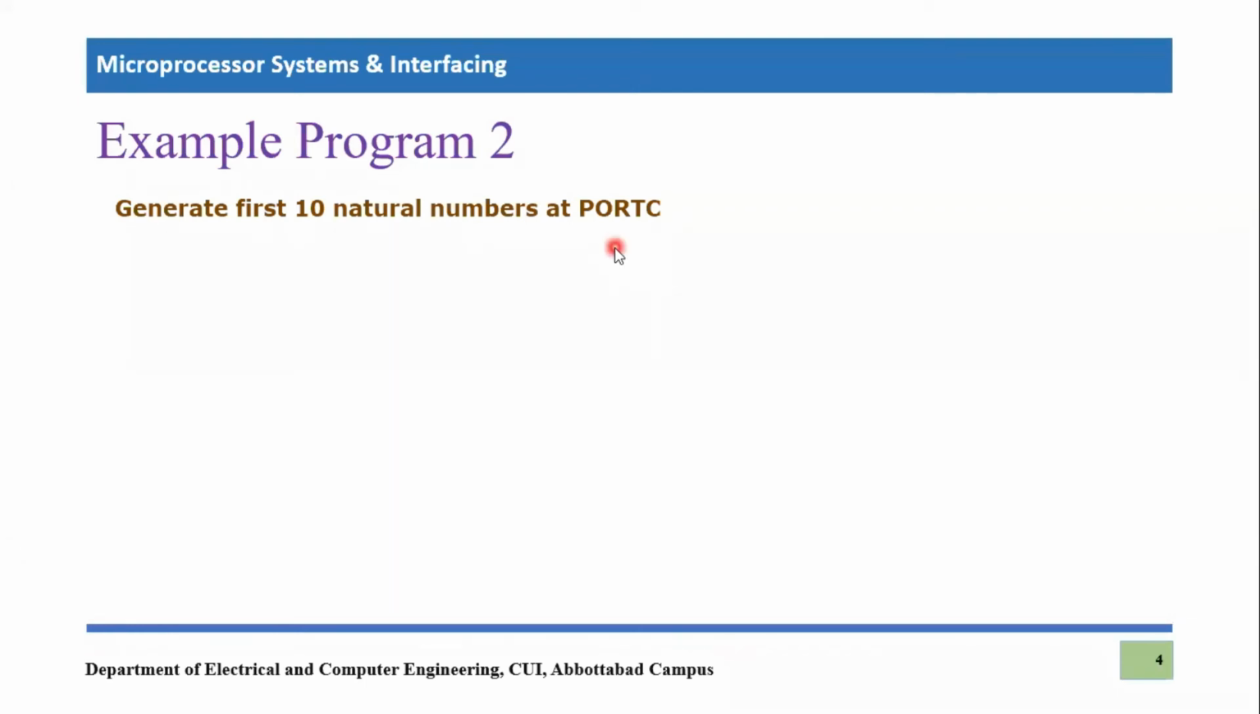Okay, let's take another example program. In this program, we have to take the first 10 natural numbers, generate them, and display them at port C. So port C will be our output port. Let's write the code for this program.